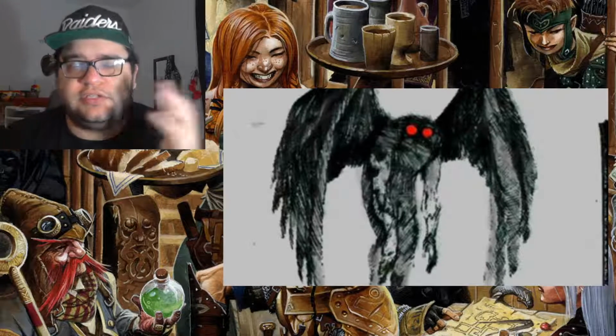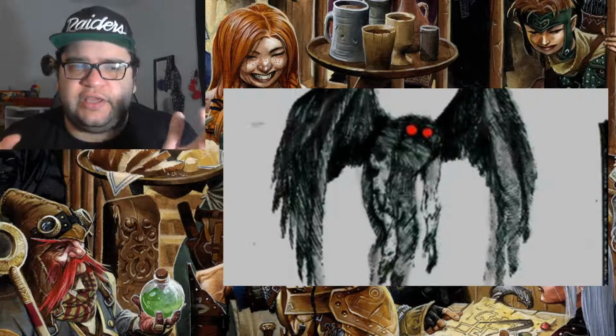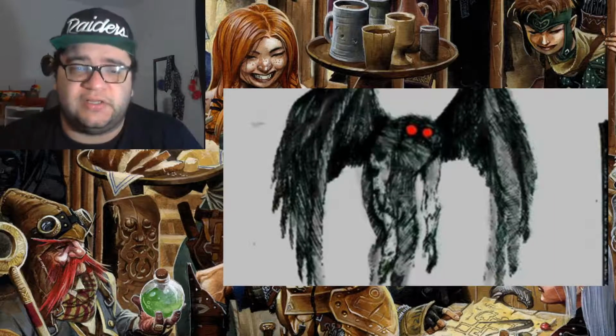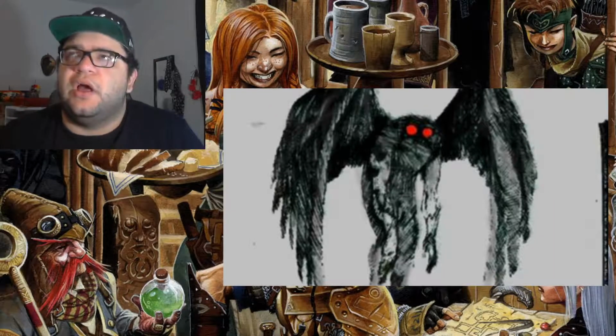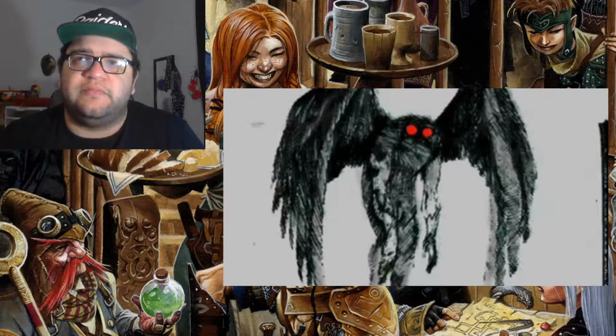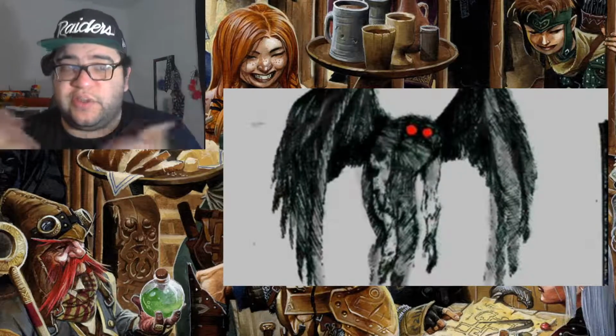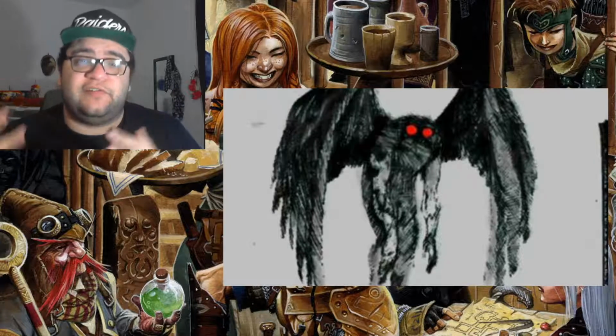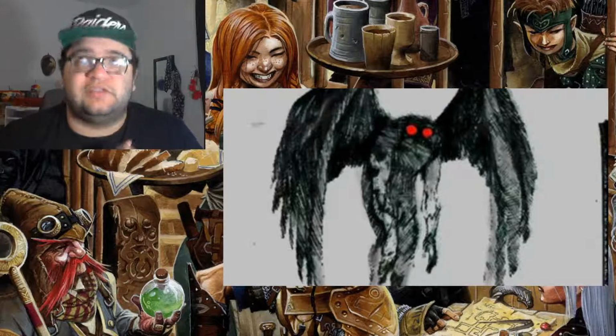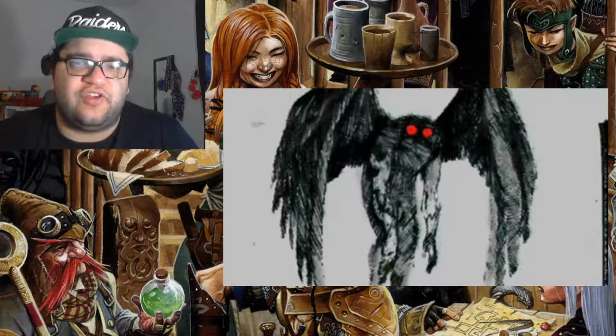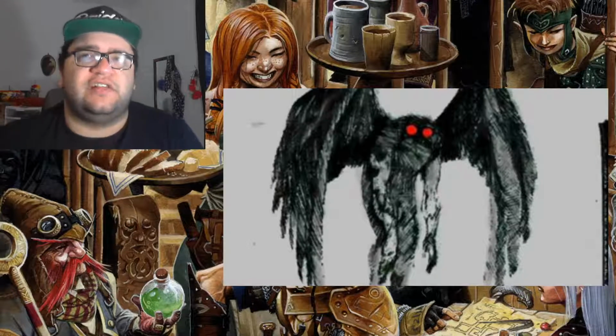But so there's these two aspects of him. There's this nature-y type, because he has primal spells and he's a giant moth, right? And then there's the other aspect where he's removing memories and he's just there to cause chaos and destruction. So it can make a great investigation type situation where your players have to go in and find things out and try to figure out, what is this creature that's causing these problems.